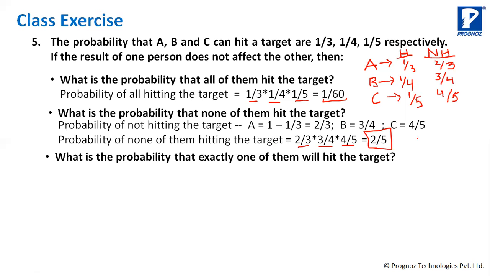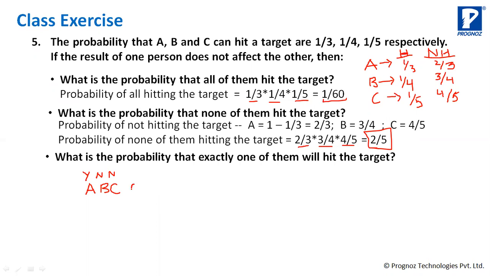Okay. Let's see the third one. What is the probability that exactly one of them will hit the target? A, B, C are firing. What is the probability that one of the three will definitely hit the target? See, this is your A, B, and C. So exactly one of them will hit the target, which means suppose A hits the target, B doesn't hit, C doesn't hit.